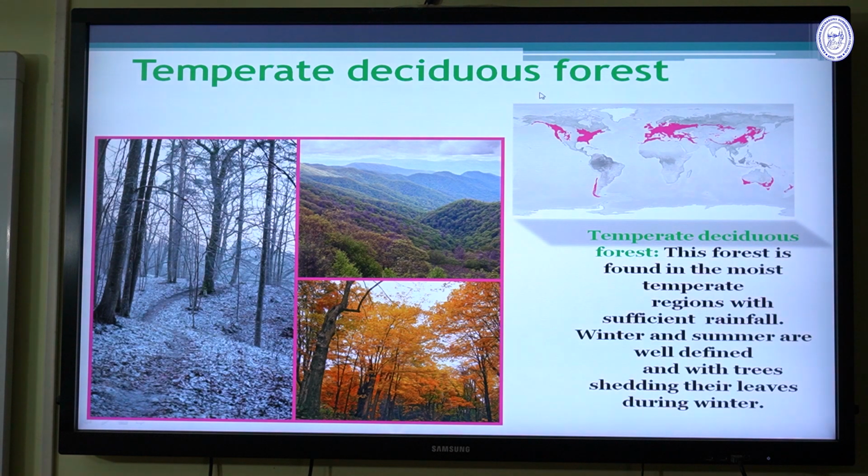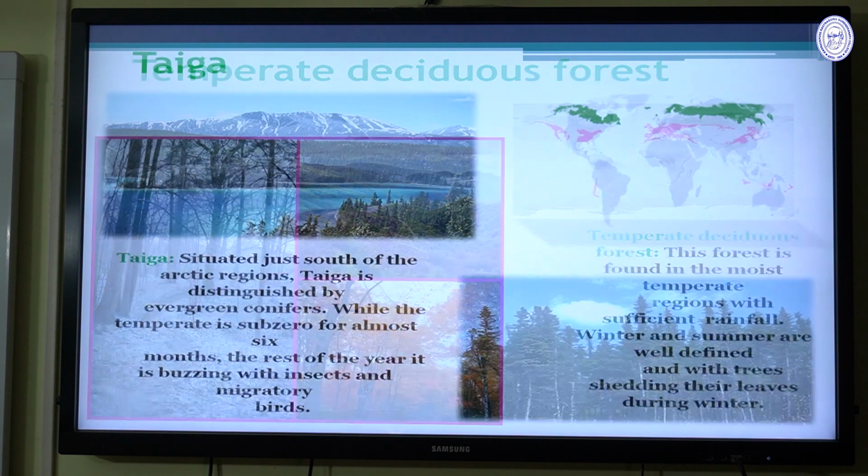Temperate deciduous forest is found in the moist temperate region with sufficient rainfall. Winter and summer are well defined, and the trees shed their leaves during winter. These pictures show temperate deciduous forests, and the world map also shows where they are found on the earth.